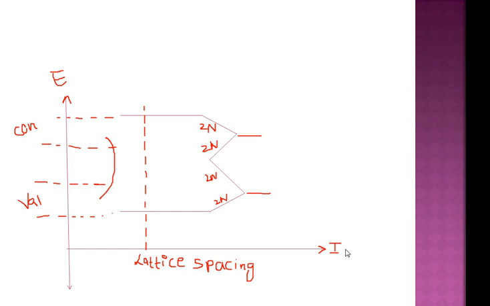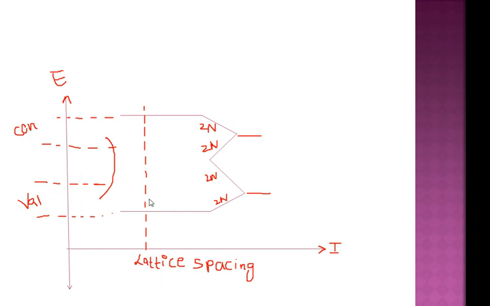Whenever we reduce the interatomic spacing between the atoms, the valence electrons interact with each other and form energy bands according to Pauli's exclusion principle. At the lattice spacing, the energy band diagram divides into two bands.